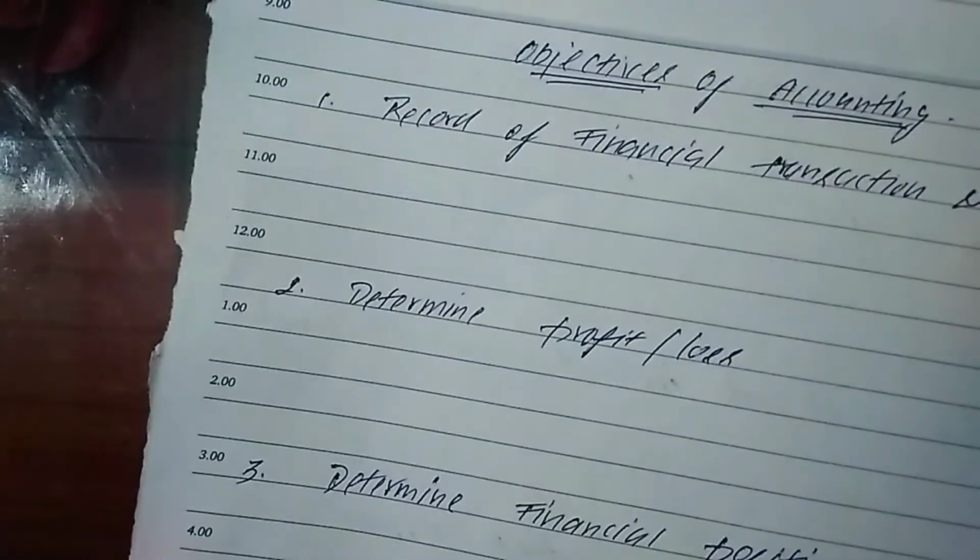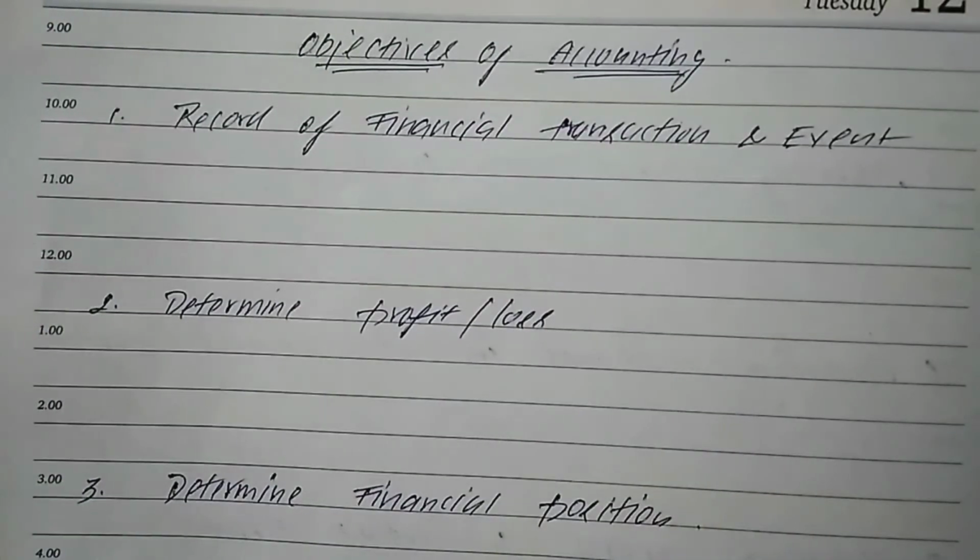After discussing the basic differences between bookkeeping and accounting, we'll discuss what the objectives of accounting are.